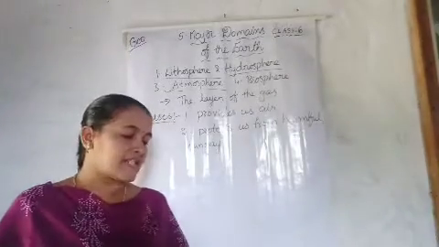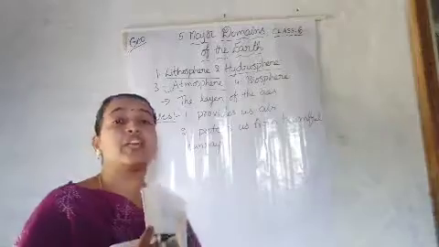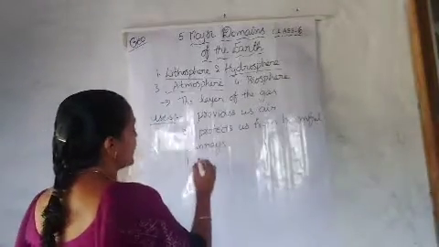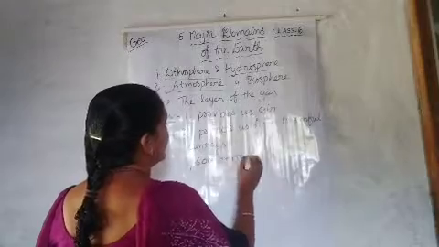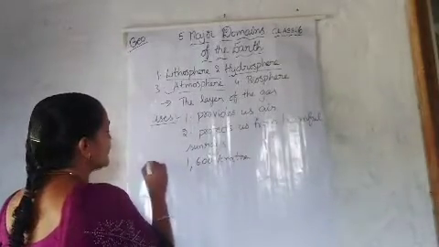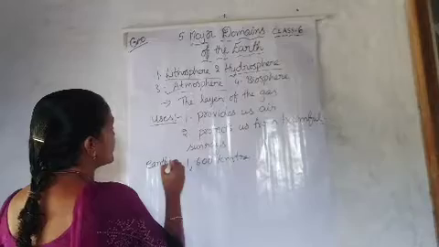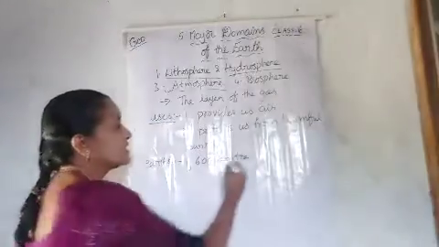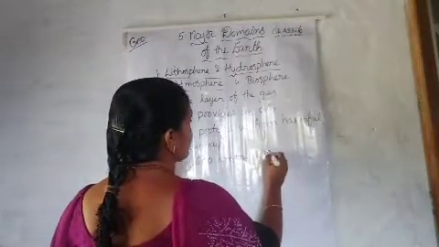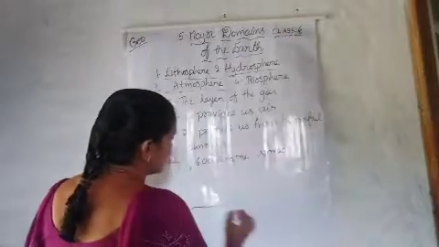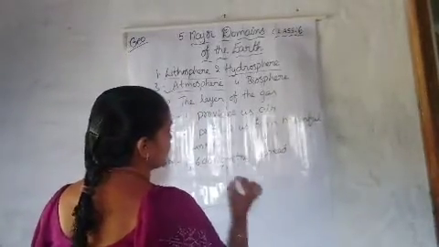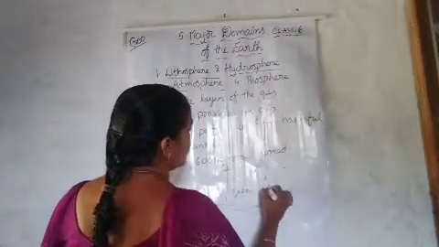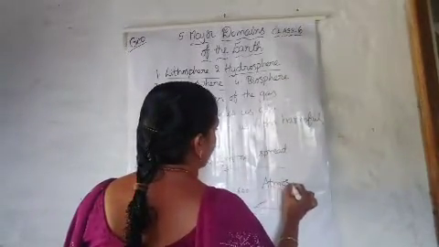The atmosphere extends up to a height of about 1600 kilometers from the earth's surface. All this layer up to 1600 kilometers is called atmosphere.